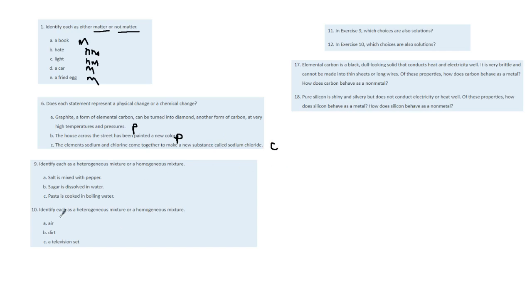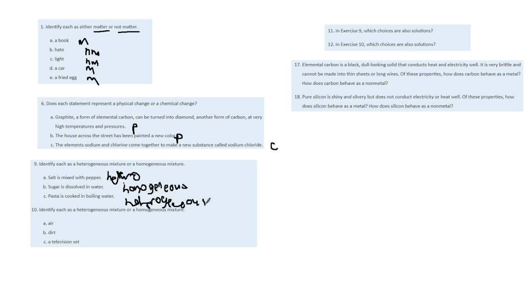Identify each as a heterogeneous mixture or a homogeneous mixture. Salt mixed with pepper. No one can ever make that a homogeneous mixture, so it's heterogeneous, right? Sugar dissolved in water. Dissolved, so homogeneous. Pasta is cooked in boiling water. Now you can really see the chunks, you can really see the difference between pasta and water. So it's definitely heterogeneous.